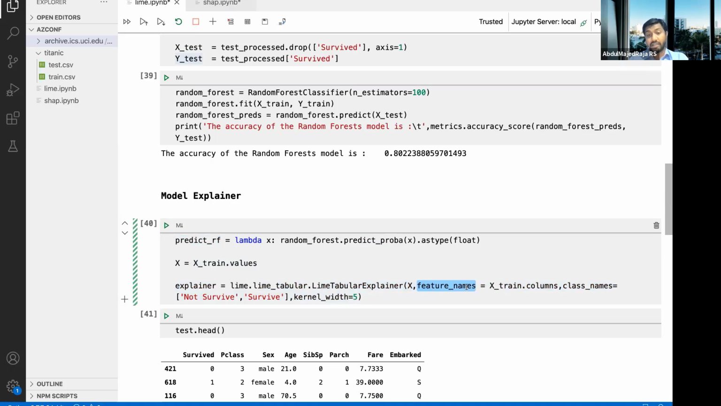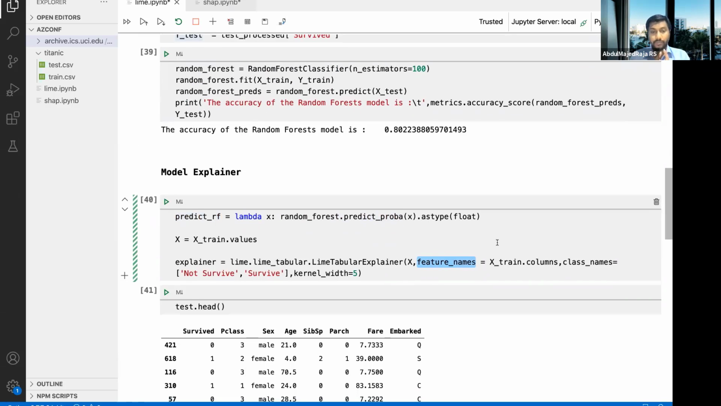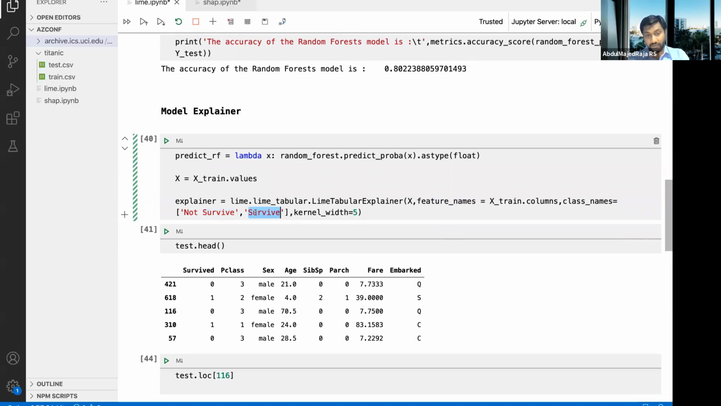And in our case, we are giving everything as a numeric variable, because we have created dummy variables. But if you want to do this in the right way, you have to separate numeric and categorical variables. You have to pass on categorical variables separately, which I'm not doing here because it's a simple demo. But if you want to do that, you have to do it that way. So you have separate categorical variables, separate categorical value data. In our case, we are treating everything as a numeric variable, and the class name is not survive.